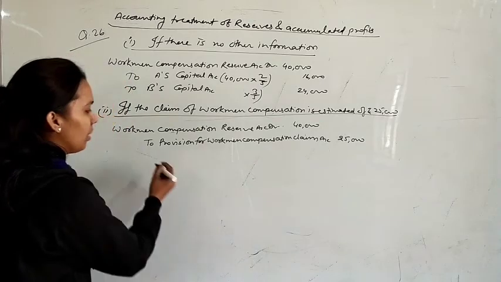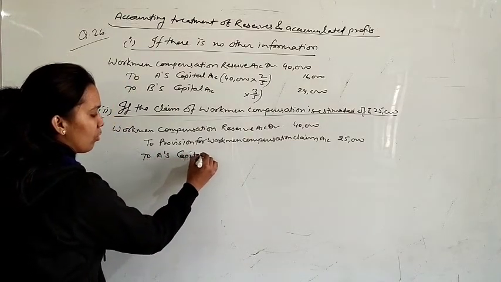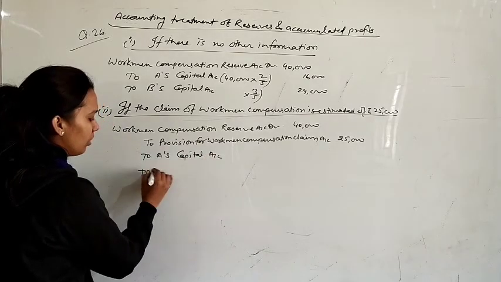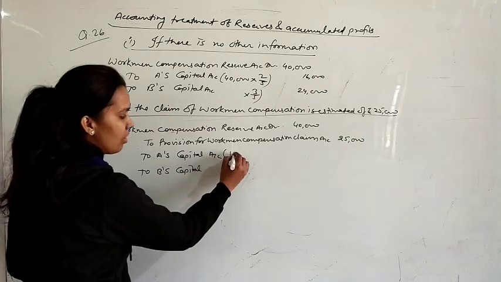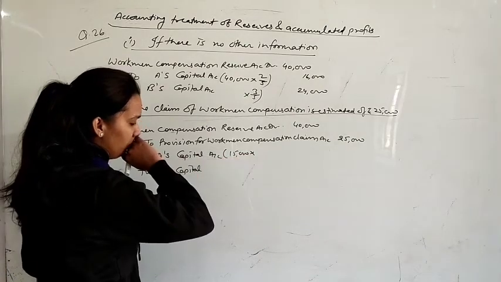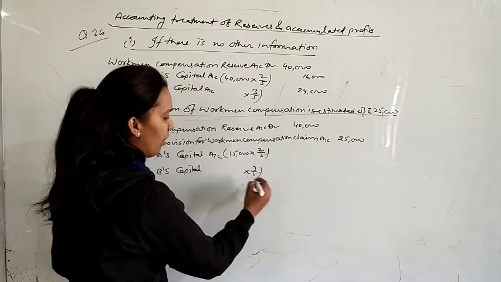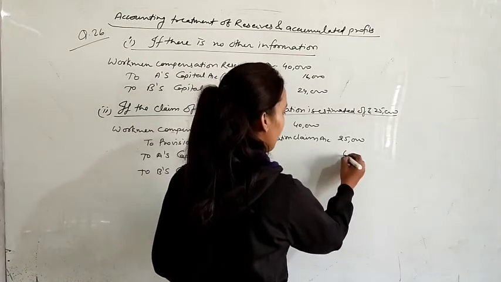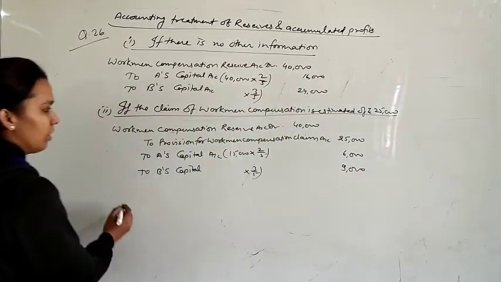So the remaining 15,000 rupees will be distributed among partners. So to A's capital account, to B's capital account, the rest 15,000 will be distributed in their old ratio, that is 2/5 and 3/5: 6,000 and 9,000. This is the second one.